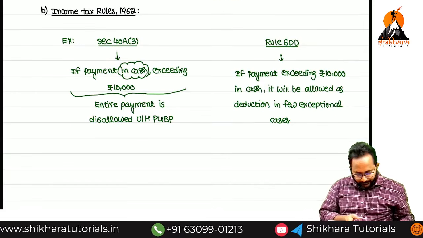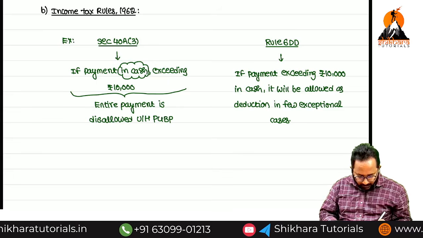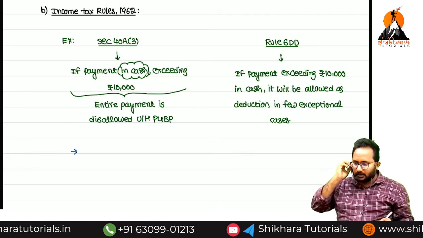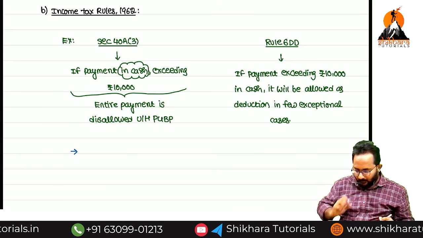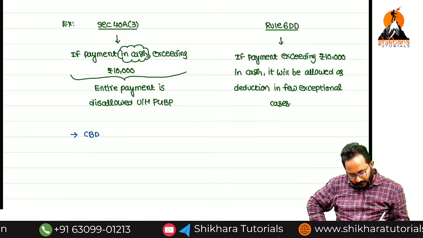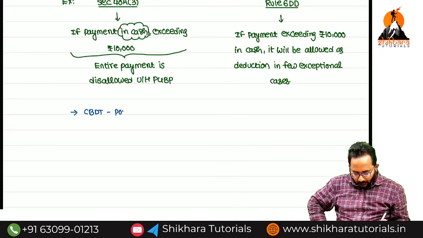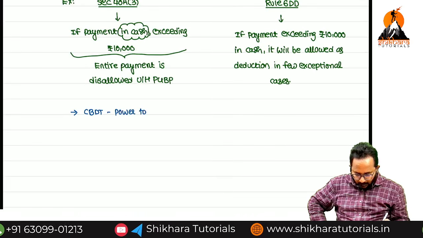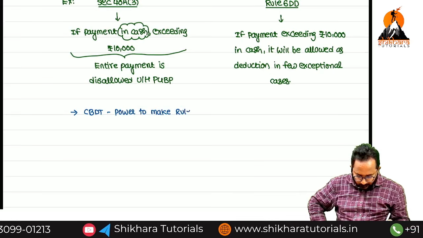Now, after completing this example, we will write two or three points related to rules. First written: who has the power to release the rules? CBDT has the power to make rules.